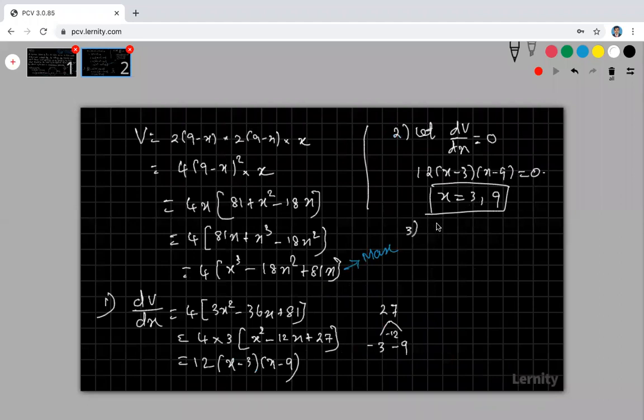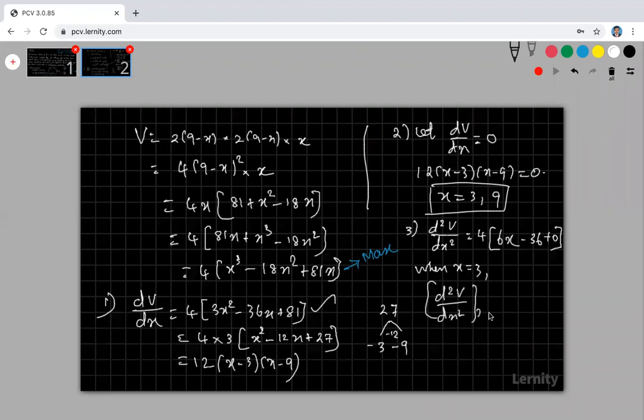So then go for the second derivative, d square y by dx square. What is my d square v by dx square? Actually, this is my dv by dx. Differentiate this again. If you differentiate this again, what is the answer? This is 6x minus 36. Okay, this is 0. Okay, so therefore, now apply that. When x is equal to 3, what is the answer? That means d square y by dx square, I am applying my x is equal to 3. My d square y by dx square is positive or negative?